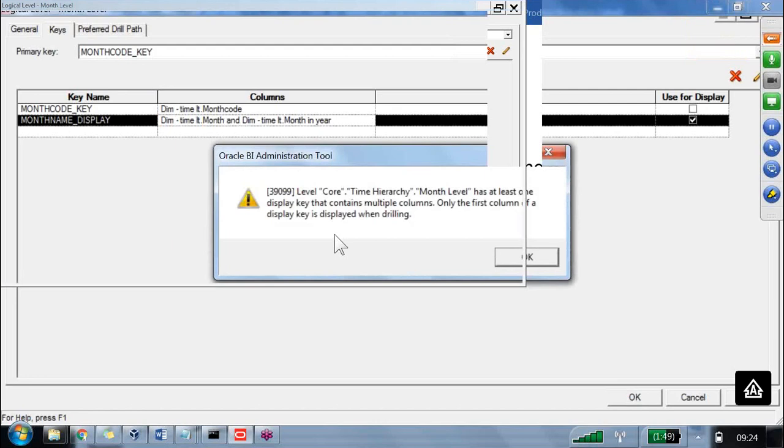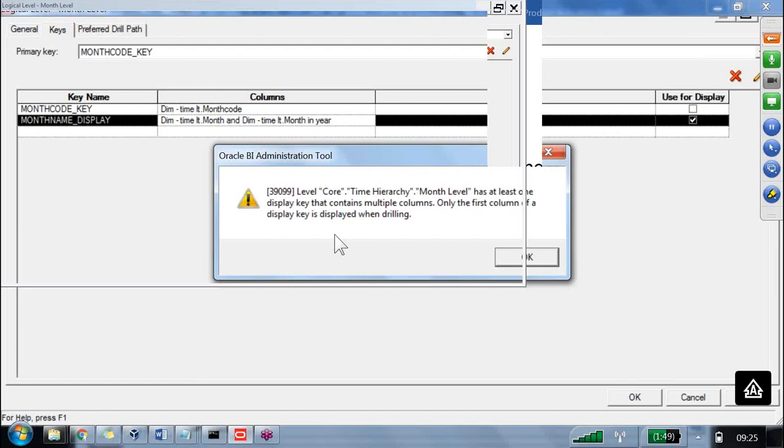Month level has at least one display key that contains multiple columns. Only the first column of a display key is displayed when drilling. It will tell like that only, but it will work properly. In 11G, you won't get this kind of message. In 12C, you are getting this message because we are using two columns. But you can ignore this warning. You need not worry about it.